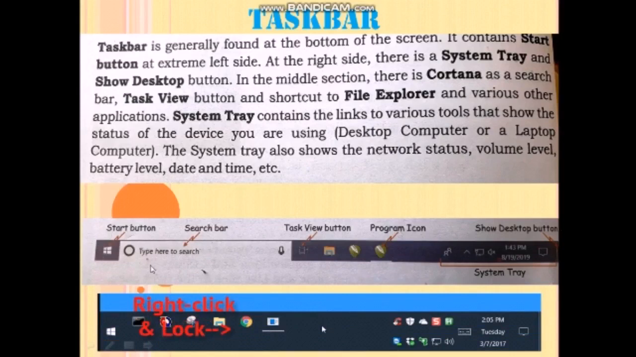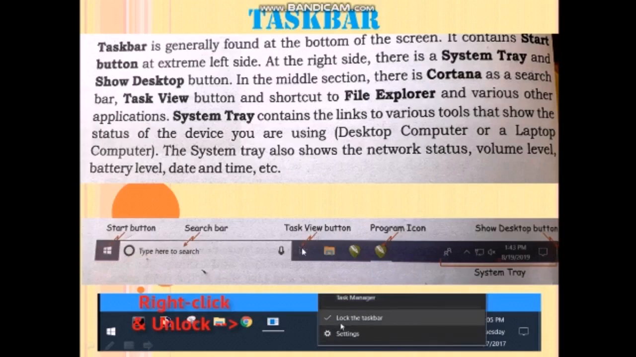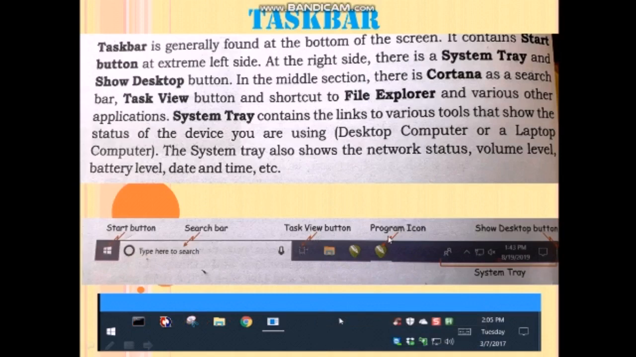So it contains the start button. This is the start button. It is present at the left side. At the right side there is a system tray, right, and the show desktop button. In the middle section, Cortana is the search bar. We already learned that Cortana is used to search anything using our voice, and the task view button is used to show us what tasks are used by us, and there is a program icon also present, and this is the file explorer.